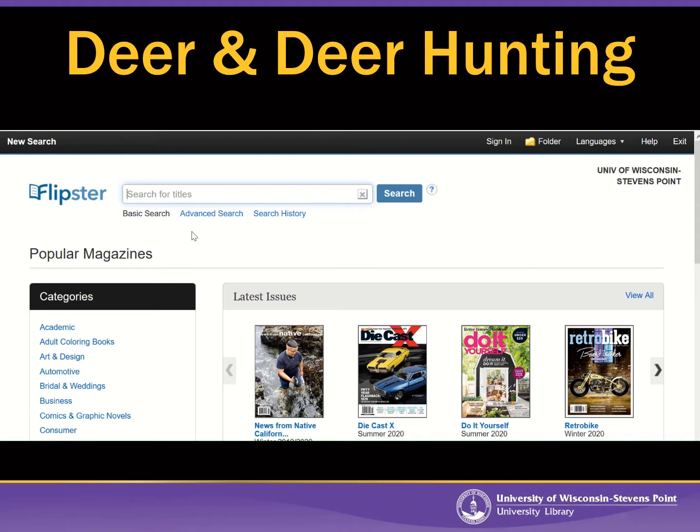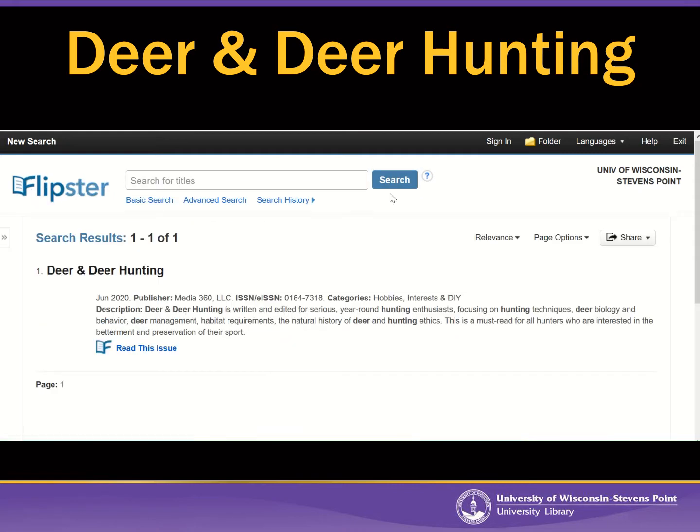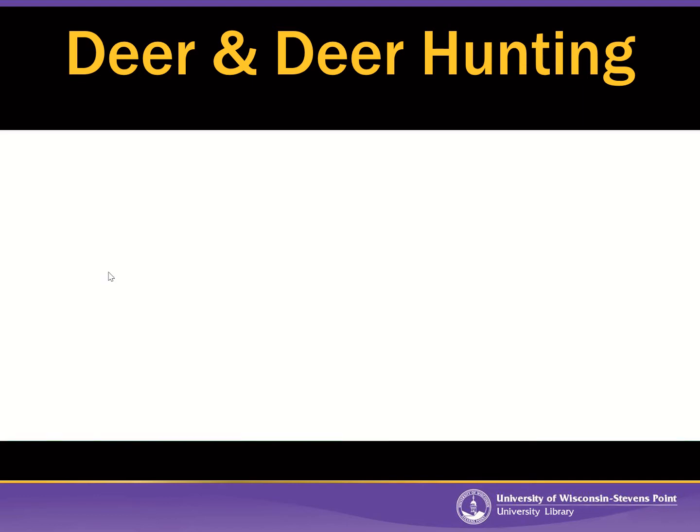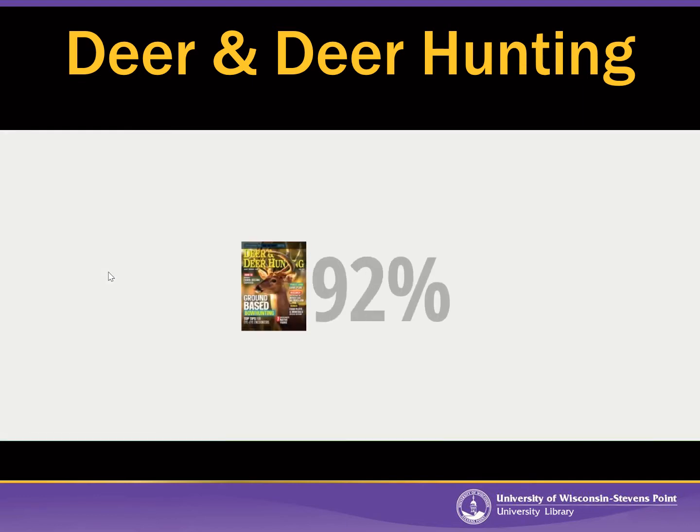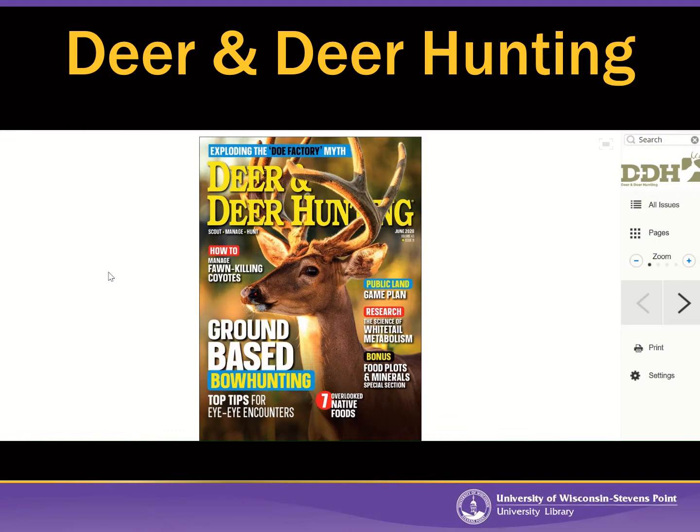So I'm going to type in the magazine title, Deer and Deer Hunting, into Flipster, and then I'm going to click on the search button there, and then I get just the one result. And if I click on the title of the magazine, which I'll do now, Flipster will open the newest issue, which happens to be June 2020. So here is the cover of the June 2020 issue of Deer and Deer Hunting magazine.